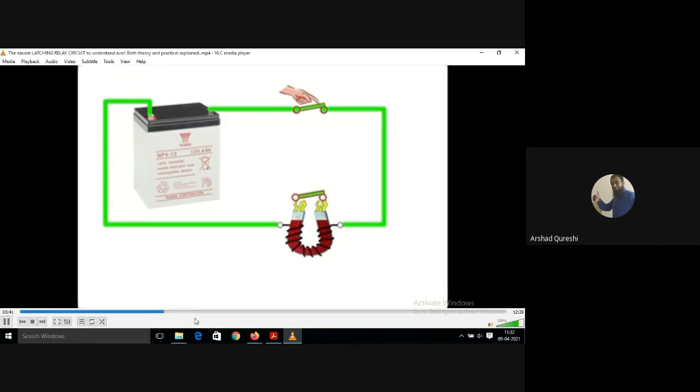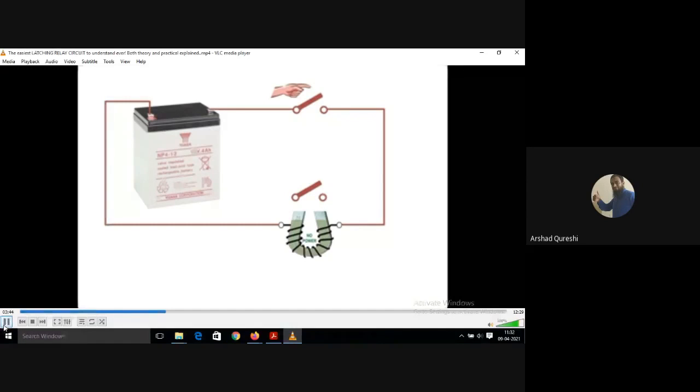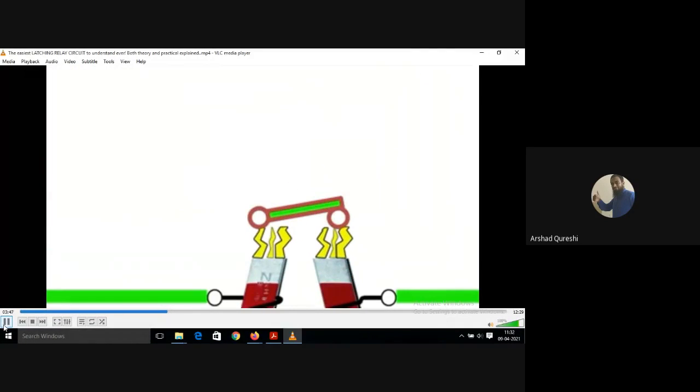See what is happening here. This is how latching goes. As soon as I press the push button, there is a relay coil shown here. With the help of a magnet, as soon as I press that, it also closes a normally open contact which is just above that because of the magnetic action. Because of that electromagnet, the contact is getting closed.